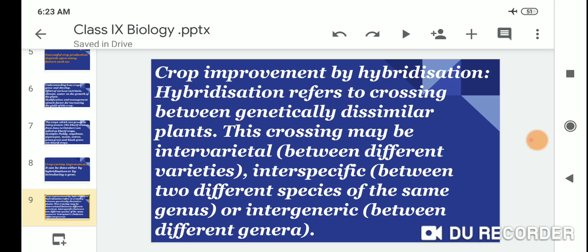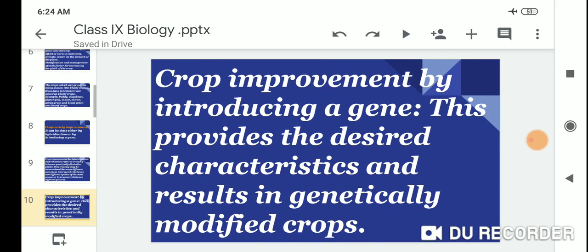This crossing may be intervarietal, between different varieties; interspecific, between two different species of the same genus; or intergeneric, between different genera. Crop improvement by introducing a gene provides the desired characteristic and results in a genetically modified crop.